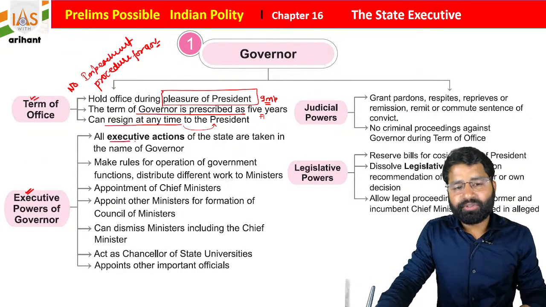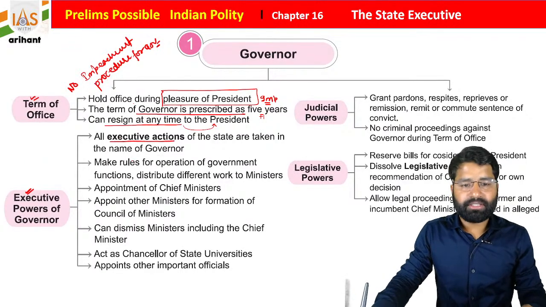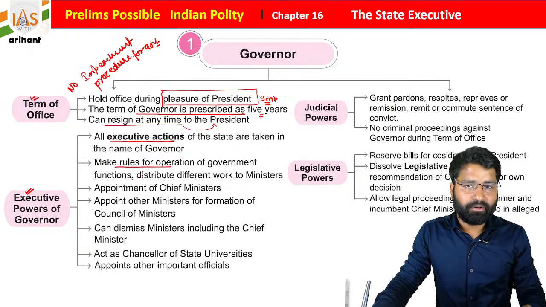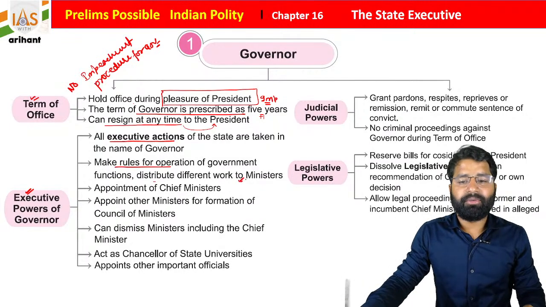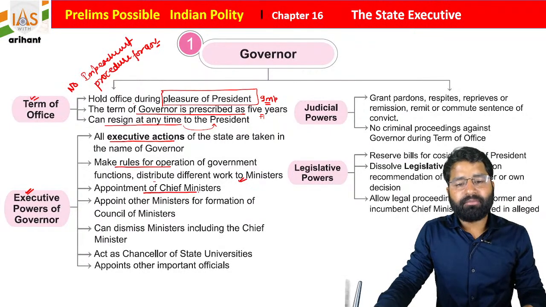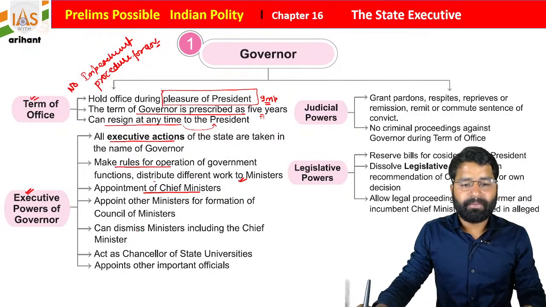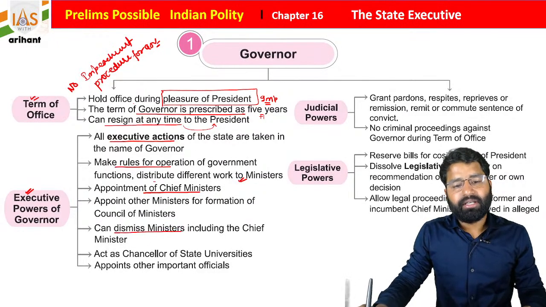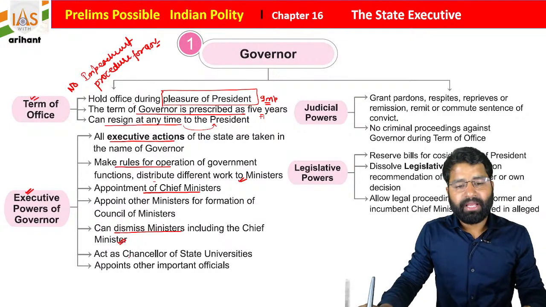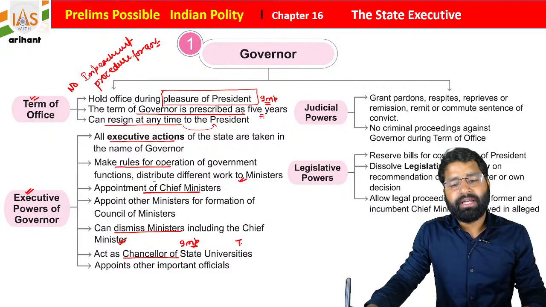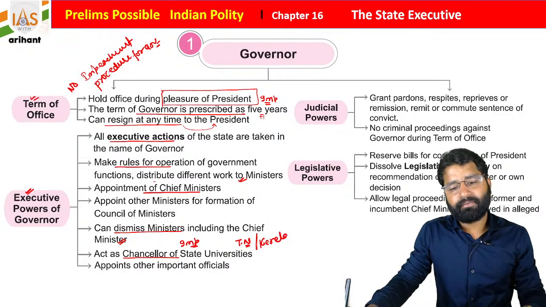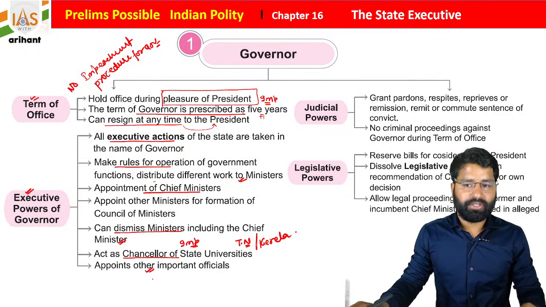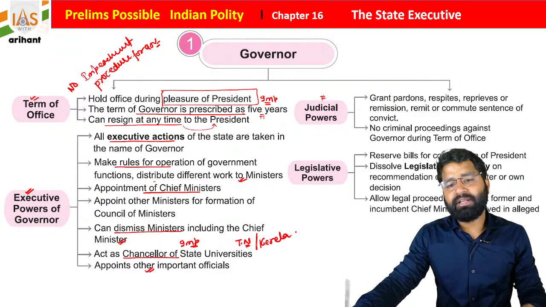Now, what executive powers does he have? All executive action is done in the name of the governor of the state. He makes rules for the operation of the state government, distributes different types of work to the ministries, appoints the chief minister and council of ministers, and can dismiss ministers including the chief minister. He acts as chancellor of state universities, very important, because in Tamil Nadu it was in conflict, and in Kerala it was in conflict. He also appoints other officials.